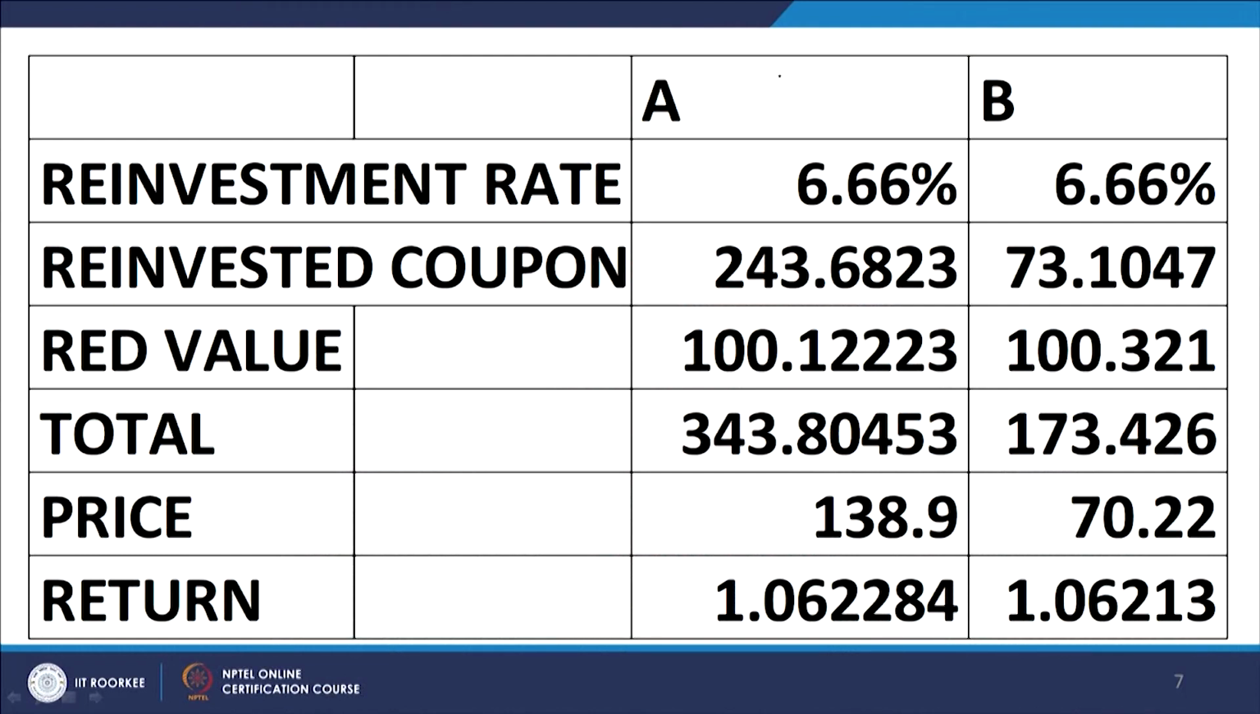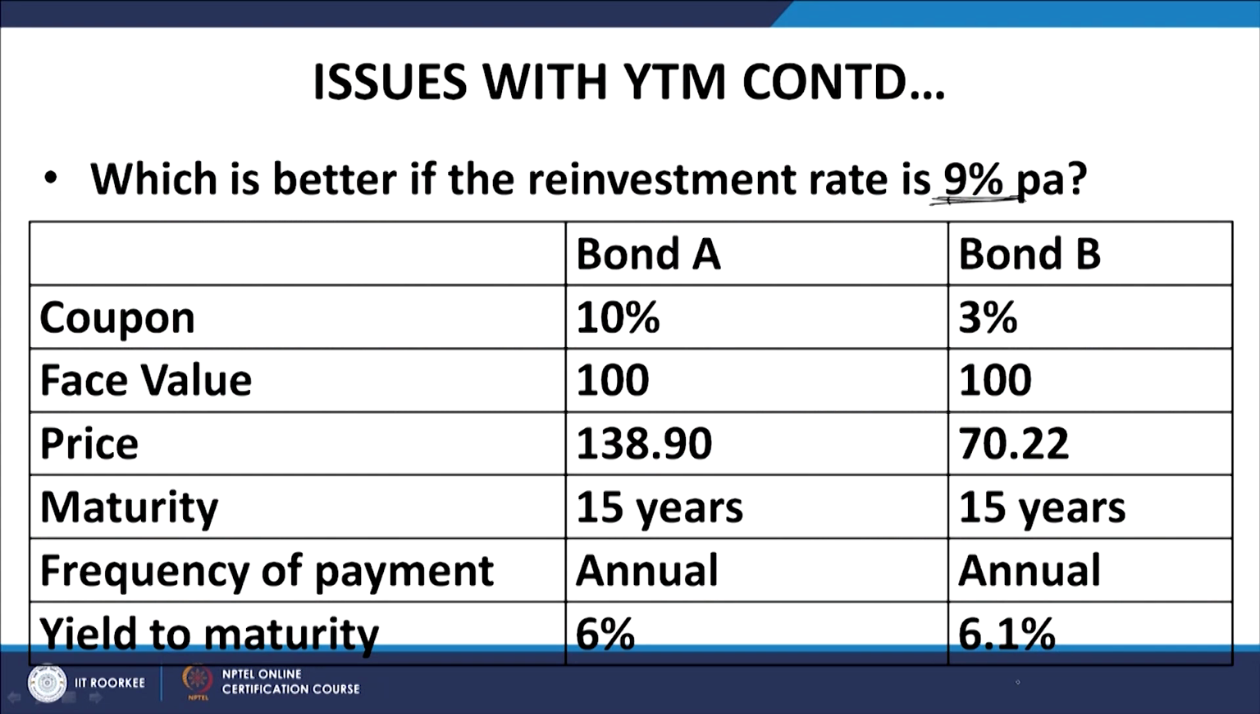At a reinvestment rate of 6.66%, remember we are talking about a reinvestment rate of 9%. Okay, but I have worked it out at 6.66%. The reason for this will become clear shortly, but for the moment let us start with the reinvestment rate of 6.66%. The reinvested coupons of A, remember A has a coupon rate of 10%. So, at the end of every year you are getting 10 units of money as the coupon. B has a coupon rate of 3%. So, at the end of every year you are getting 3 units of money for reinvestment.